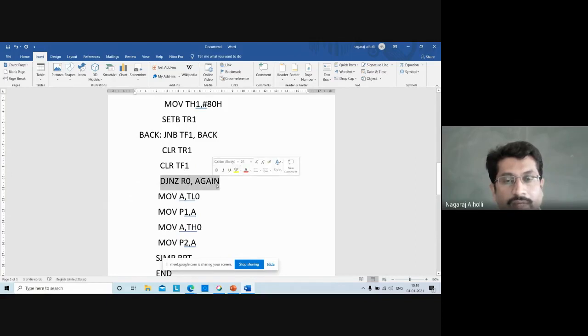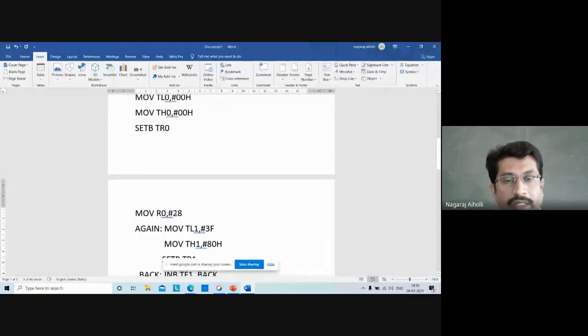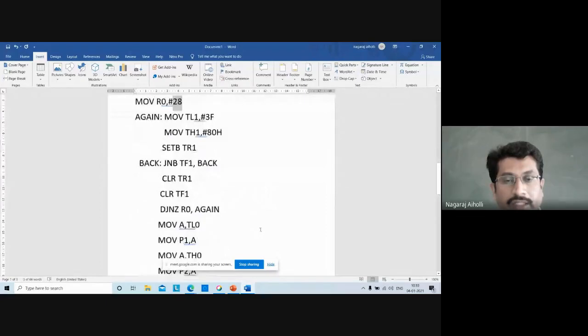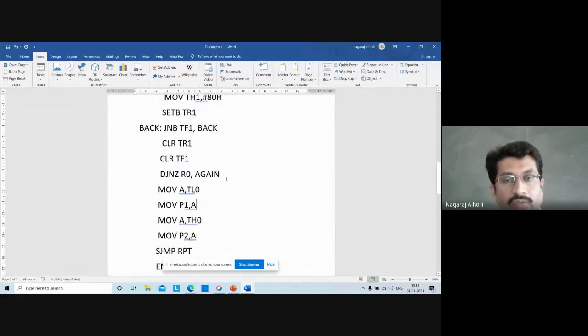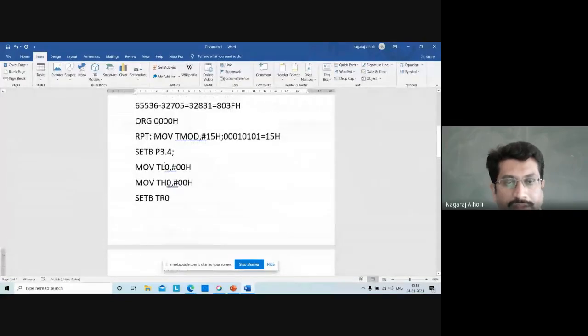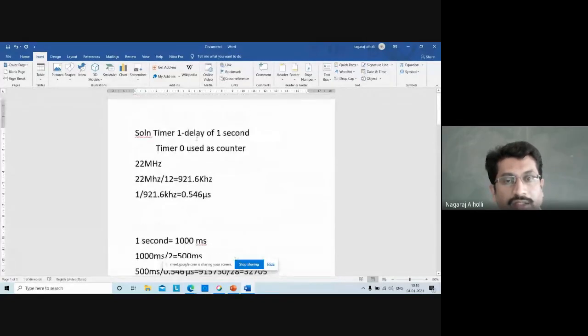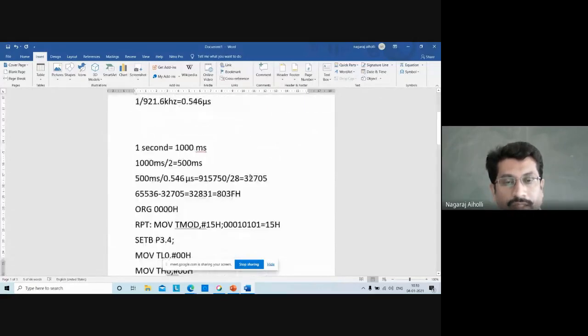DJNZ R0, again. It repeats for how many times? 28 times to generate a delay of 1 second. Then move A, TL0. Whatever count is there, that will be stored in these registers. Count of the pulses in TL0 and TH0 registers of the timer 0, because we have used timer 0 as the counter.